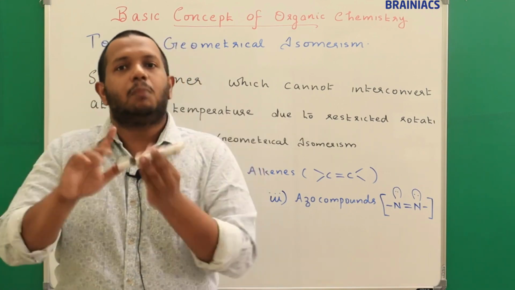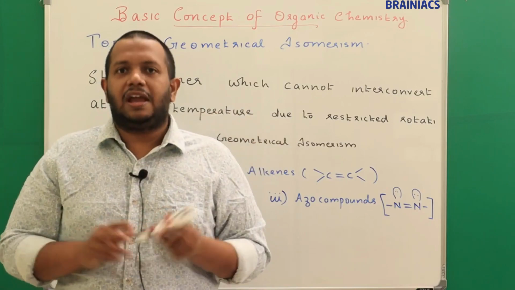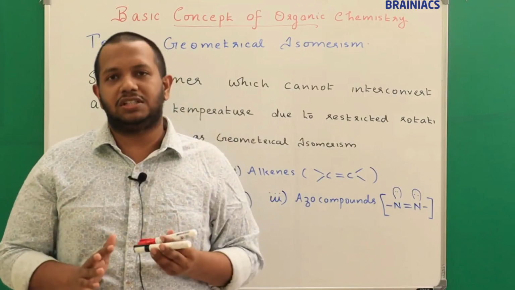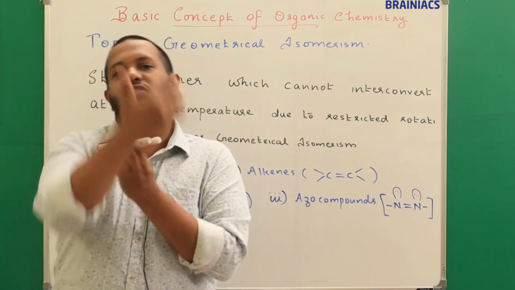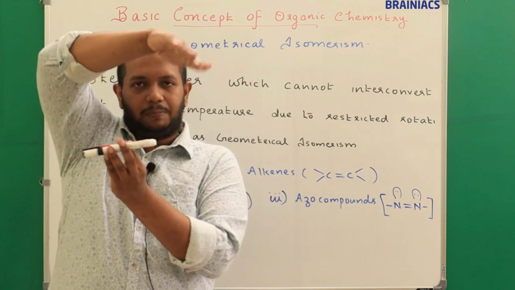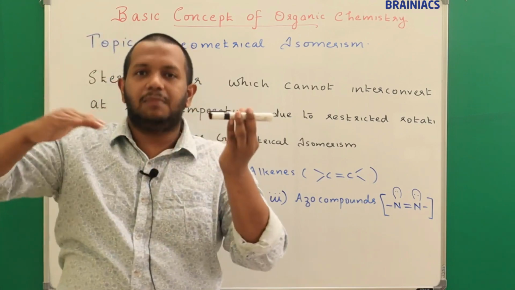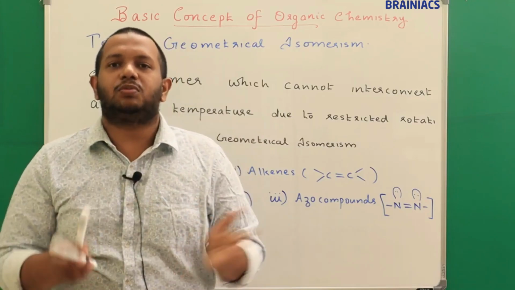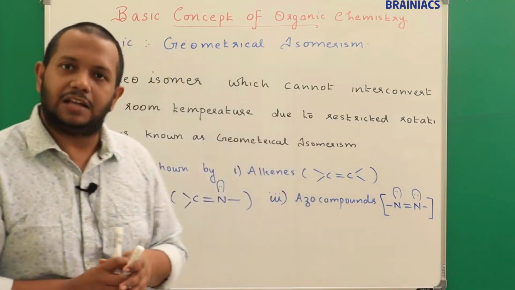That is not possible. Both are two separate molecules, and if you compare them, they have the same molecular formula and everything, but the only thing that is changing is their spatial orientation. That is, one atom may be in the upper plane and in the other molecule, the same atom will be in the lower plane. So because of this difference, we say these two are geometrical isomers.